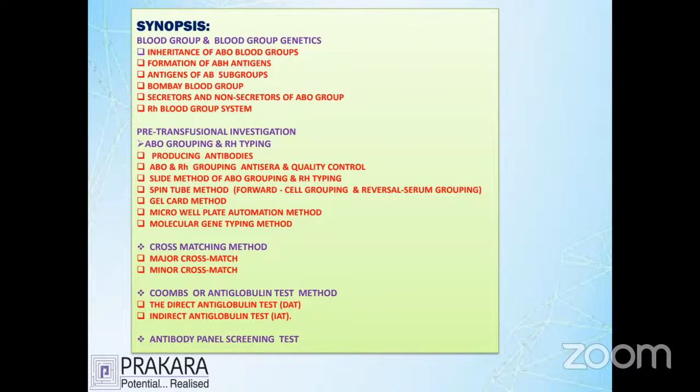What are the methods we have in the laboratory? That is what we are going to discuss. Along with that, the most important thing is that before transfusing blood to the patient, we match the blood of the donor with the patient, and this is called cross matching. Cross matching considers the compatibility of each other.